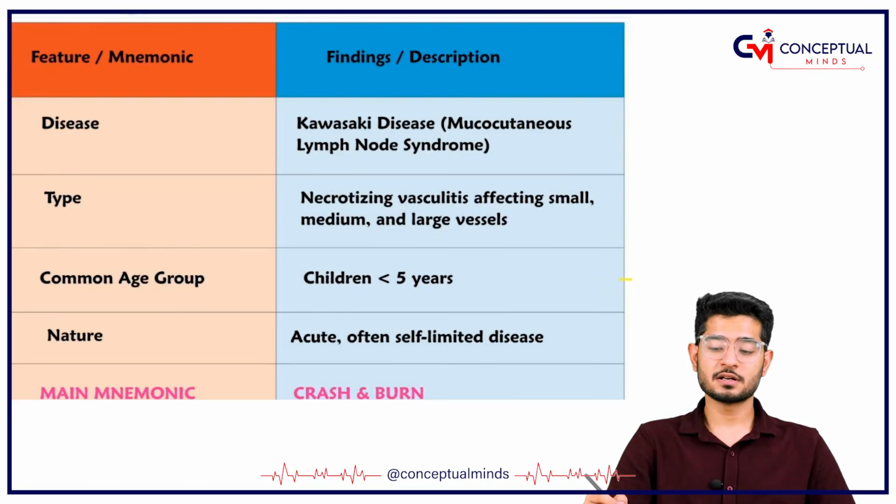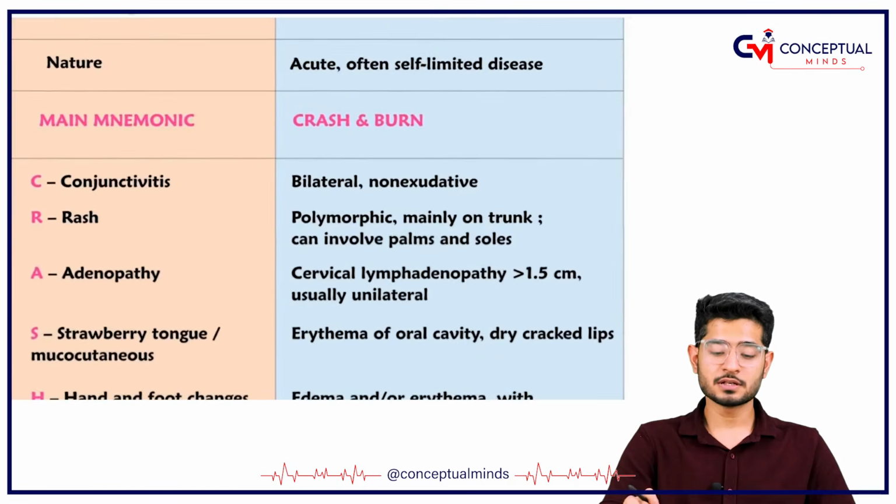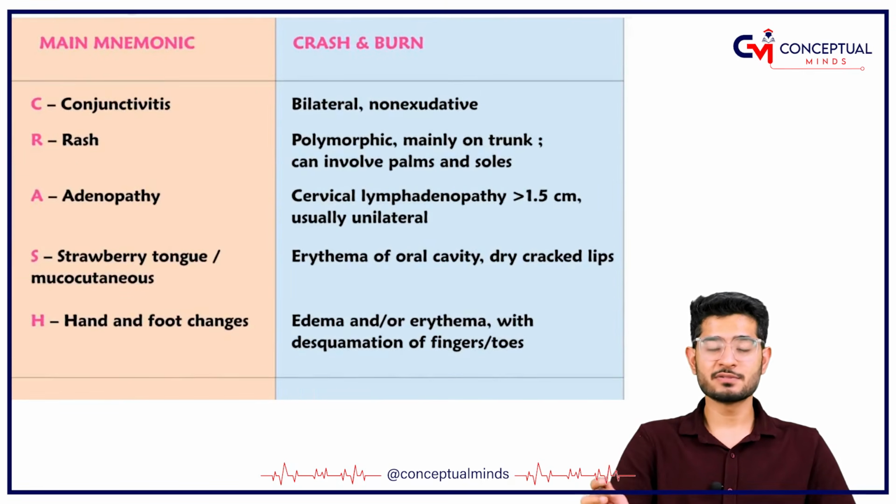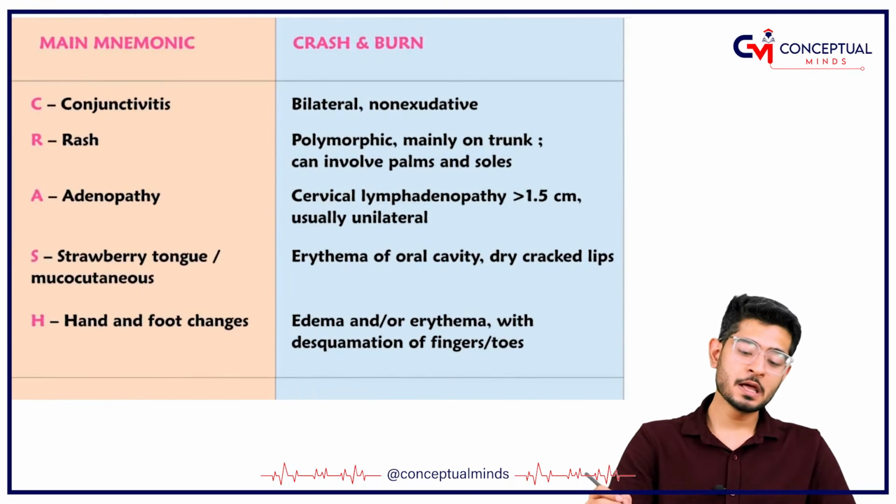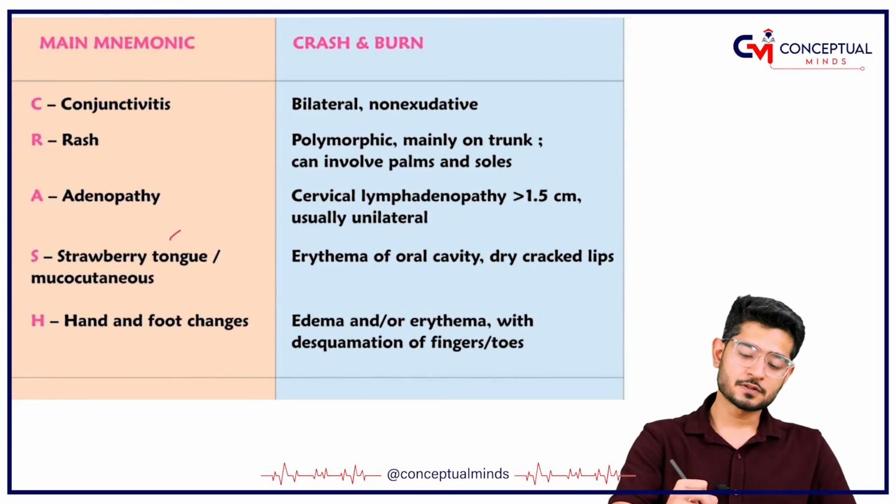So what is Kawasaki disease? It's a mucocutaneous lymph node syndrome. So it is going to involve your mucous membrane, your skin, and your lymph nodes. Why do I say mucocutaneous? Because we have seen that it involves the tongue, so of course there is the muco part. Then cutaneous, because it has rashes. Lymph node, because it also has adenopathy.